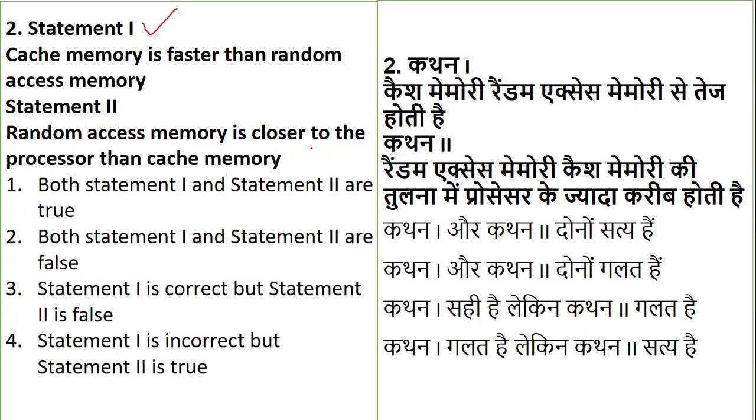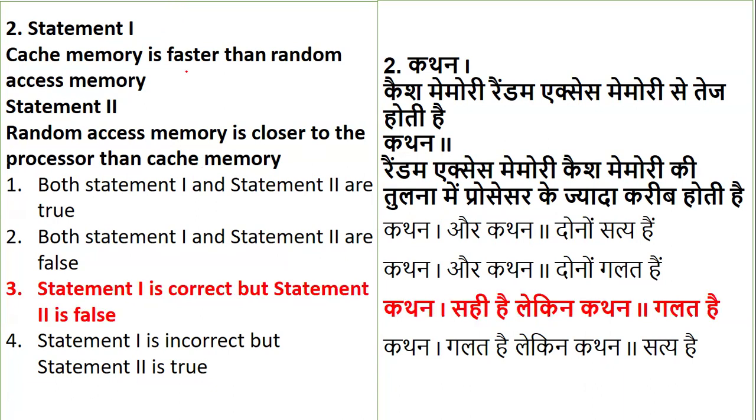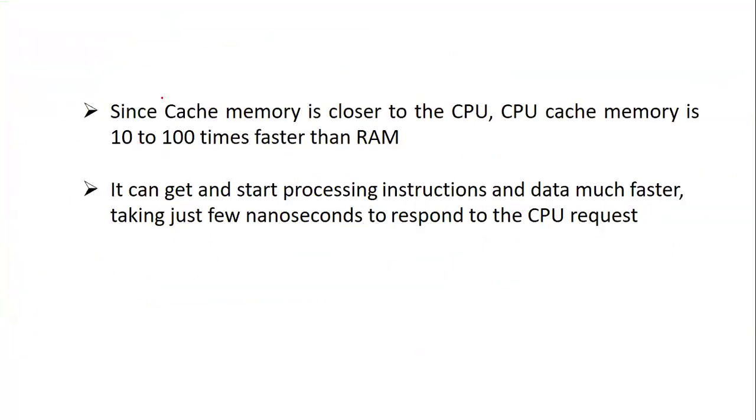So if you look at both the statements, definitely we need to find which one is right. It says that yes, cache memory is faster. Statement 1 is right. But random access memory is closer? No, definitely it is not closer. You have cache memory which is closer. In that also you have various levels: level 1, level 2, level 3. I have shown this in the theory class with the help of a diagrammatic presentation. Here I have just helped you understand that cache is closer to the CPU.